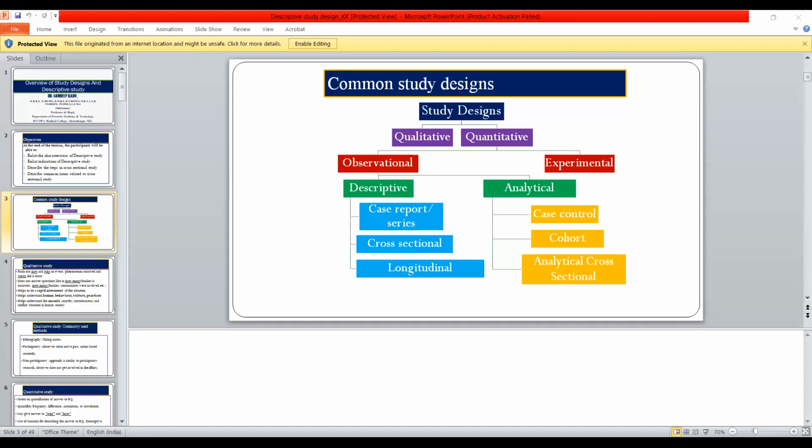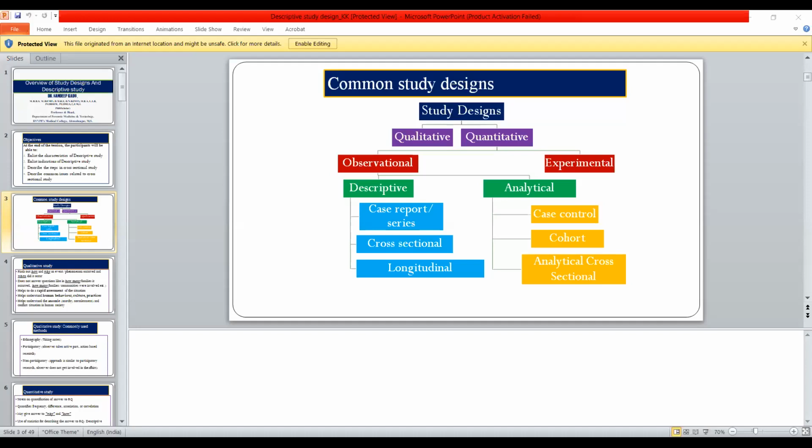So what is the basic difference between the descriptive type of the research and the analytical type of research? First and foremost, for the descriptive type of the research, there is no comparison group. That's the important thing. For analytical study, there are comparison groups. So there you are studying association or correlation between two things.